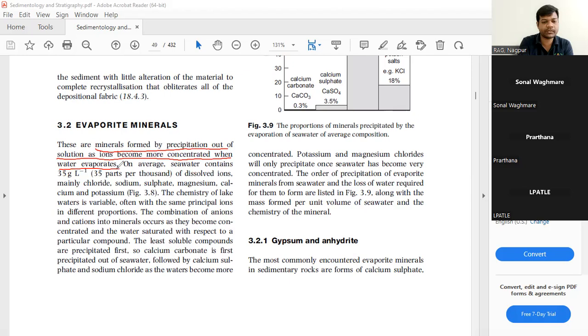The majority of these ions cluster together and form minerals, and these minerals are called evaporites. Gypsum and anhydrite are the most commonly encountered evaporite minerals. These sedimentary rocks are forms of calcium sulfate.